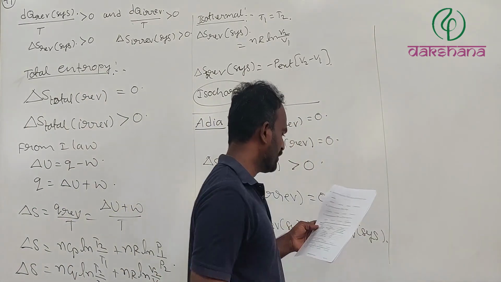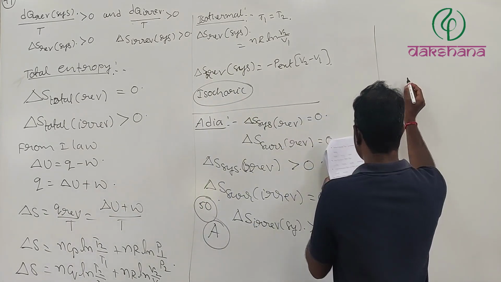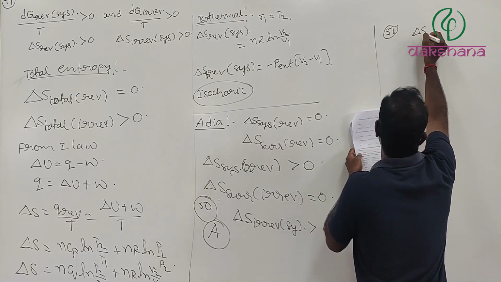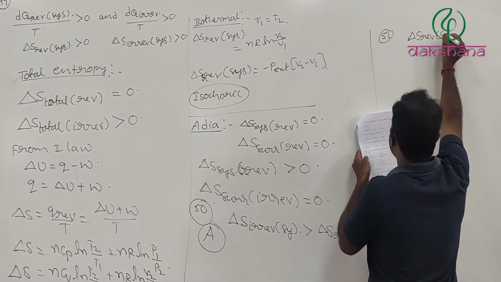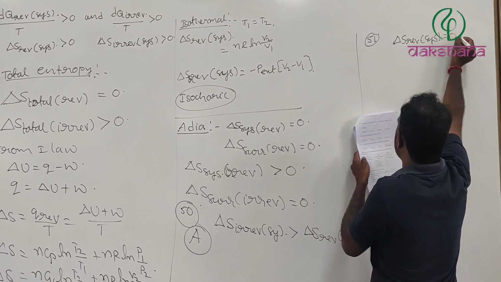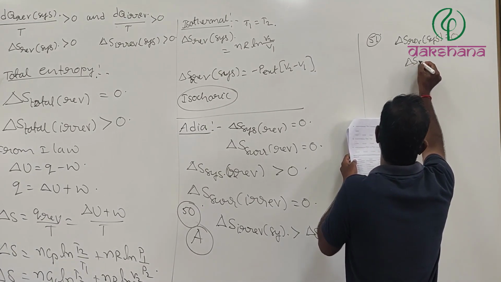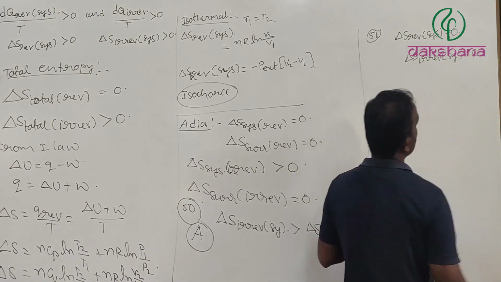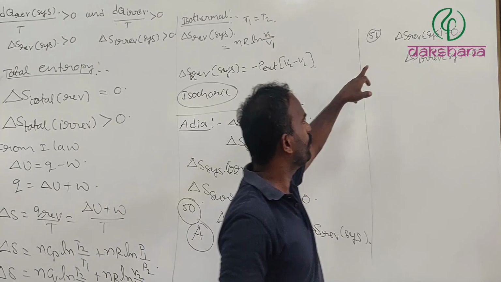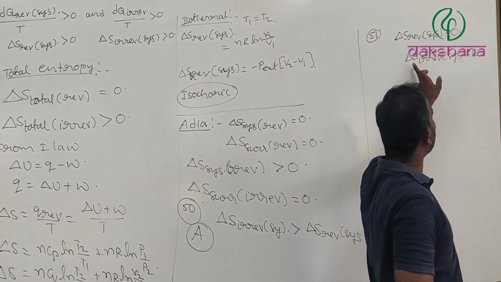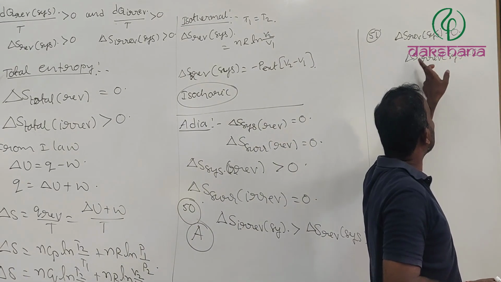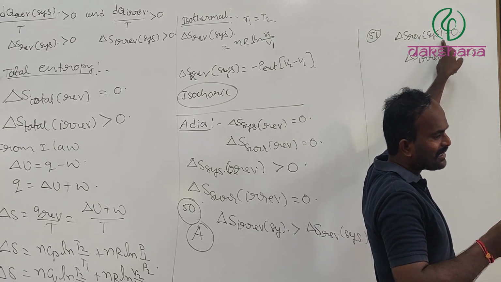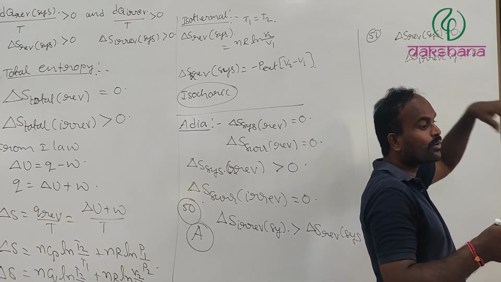Next, question 51. For which of the following options is delta S reversible of the system equal to 0 and delta S irreversible system also equal to 0?